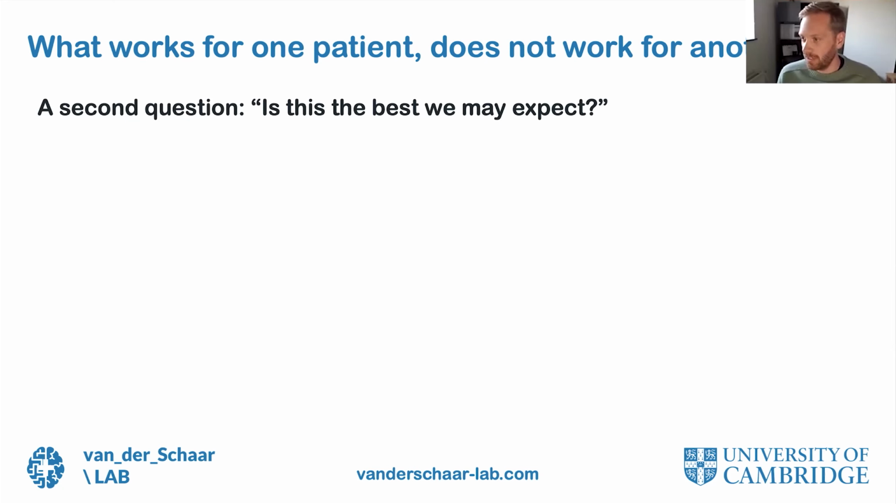The second question is: is this the best we may expect? A patient has a limited time on the wait list before they die. There are only a limited amount of patients, and there is only one organ at a time. So given this organ that's available, can we expect a better organ in the future, or should we transplant this one for some patient?